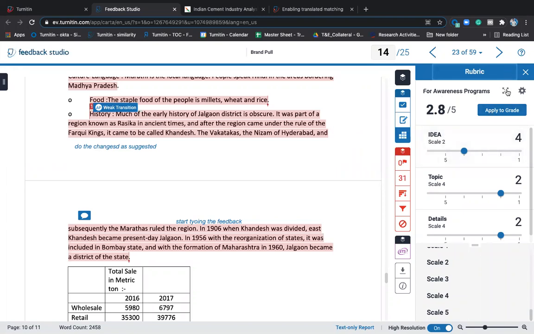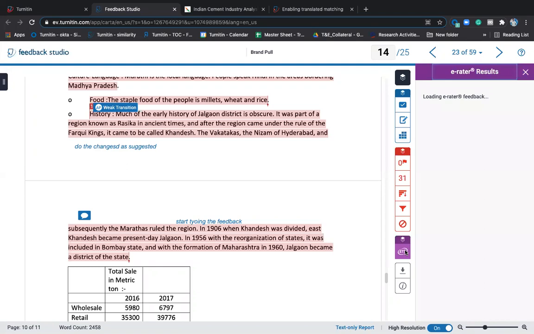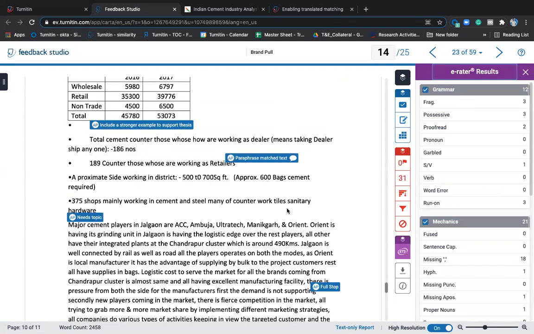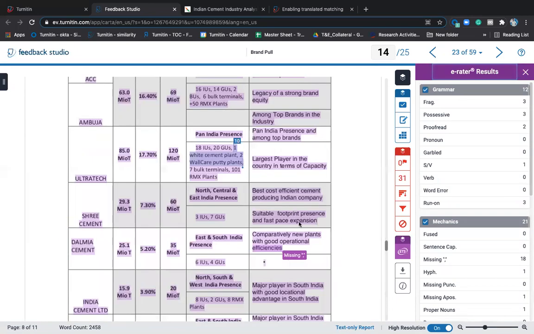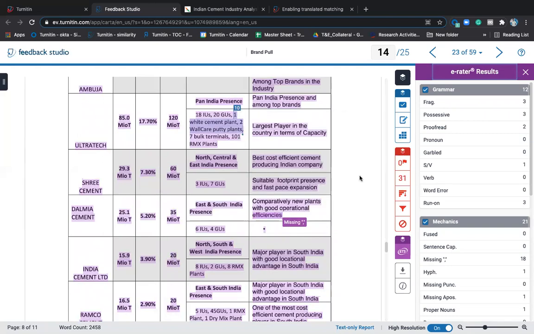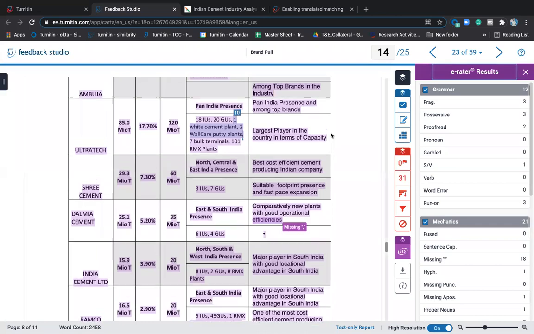If you want to see the rubrics or do the changes, you can do it here. These two, the cog icon and this expand icon, will show you how the rubrics is working. You can do the changes. Ultimately, if you want to do the grammatic check also, you can click on ETS E-Rater, which will give you the grammatic mistakes in this document. If there is any grammatic mistakes, so missing quotes it is showing. When you click on it, review the rules for using punctuations, and you can give the comment here with this for the student.